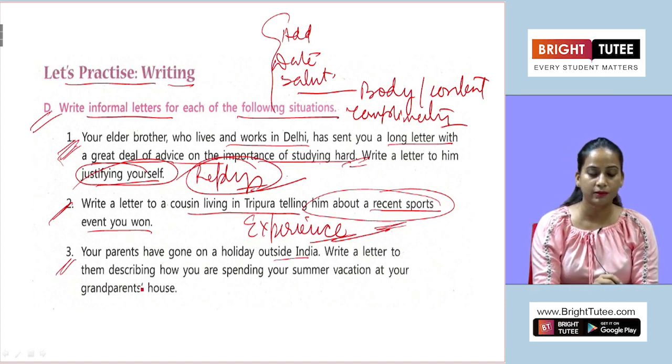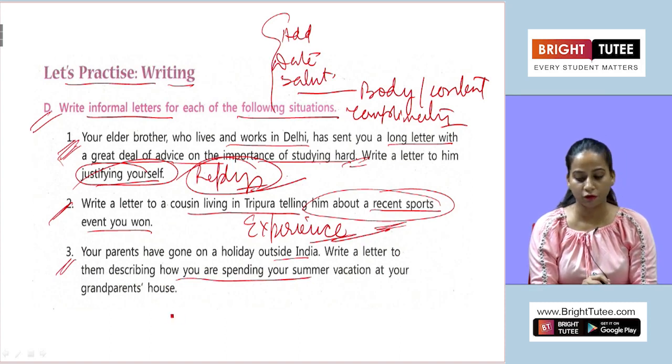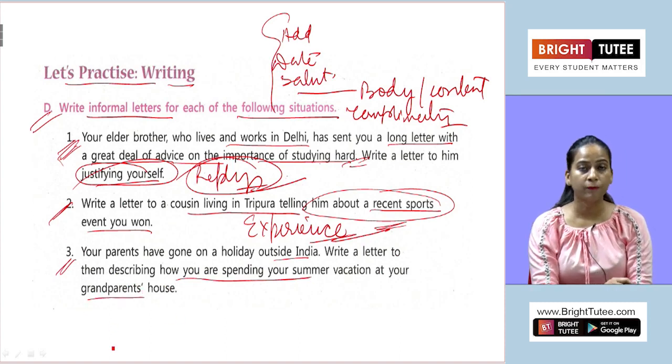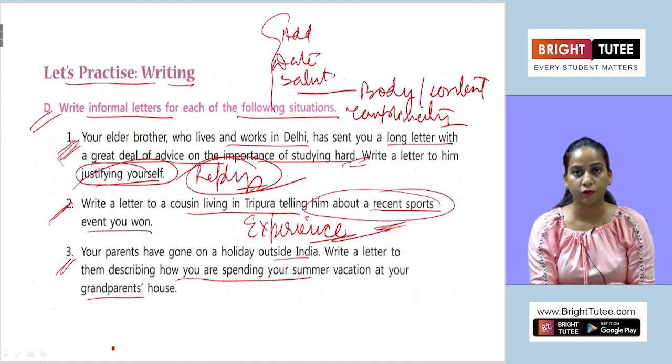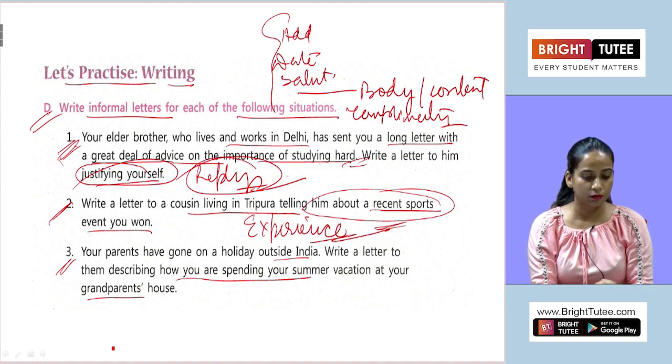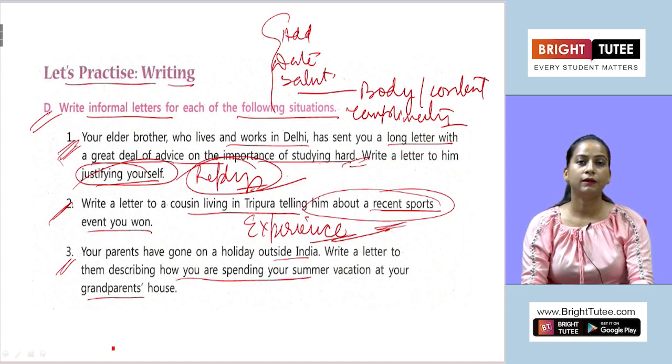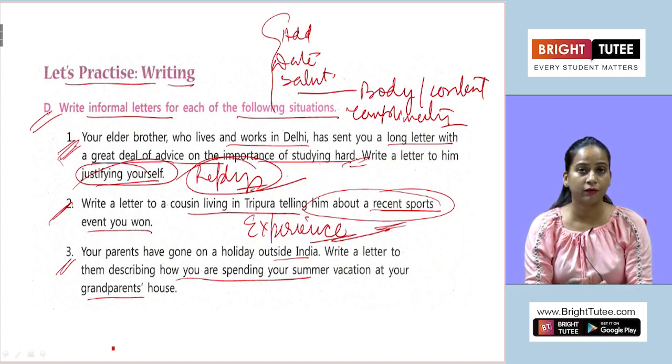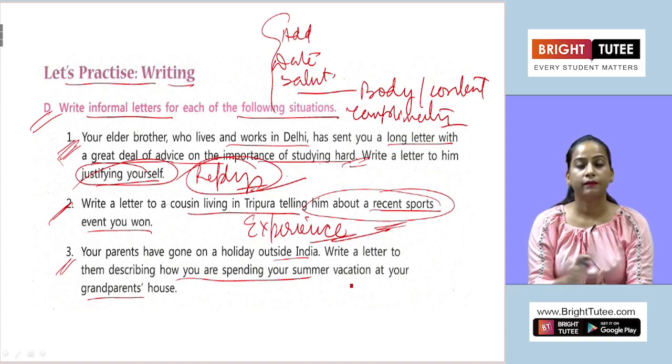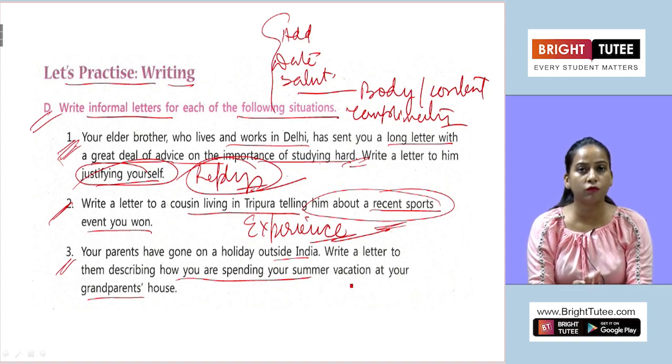The third one, your parents have gone on a holiday outside India. Write a letter to them describing how you are spending your summer vacation at your grandparents' house. Now, here you are writing a letter to your parents, those who are abroad, and you are spending your summer vacations with your grandparents. So, firstly, you are going to ask for their health and you will mention that I hope you are in the pink of your health and enjoying your trip over there. Then within the intro, you will mention that I am also leading a happy life here in the company of my grandparents.